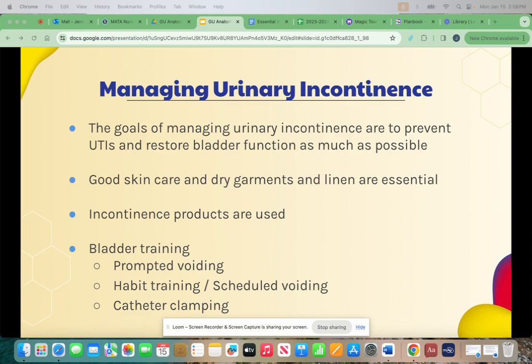Prompted voiding is when the person voids at scheduled times. The person learns to recognize when the bladder is full, recognize the need to void, ask for help, and respond when prompted to void. With scheduled voiding, voiding is scheduled at regular times to match the person's voiding habits. It's usually every 2 to 4 hours while awake. The person does not delay or resist voiding. Finally, with catheter clamping, the catheter is clamped to prevent urine flow from the bladder. Urine drains when the catheter is unclamped.